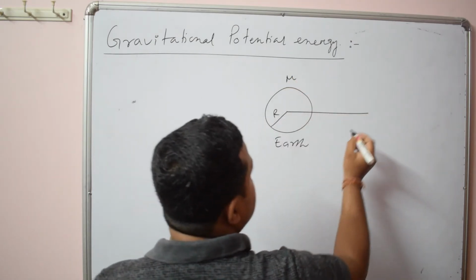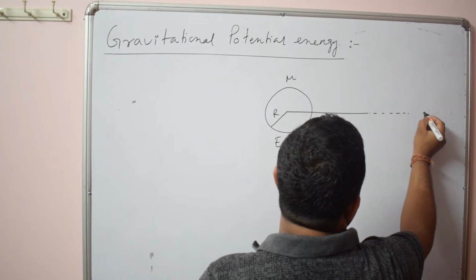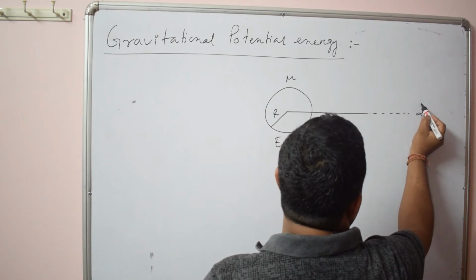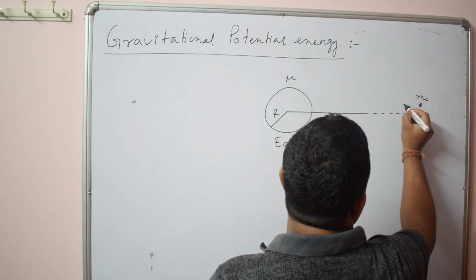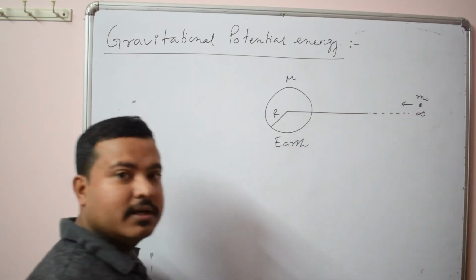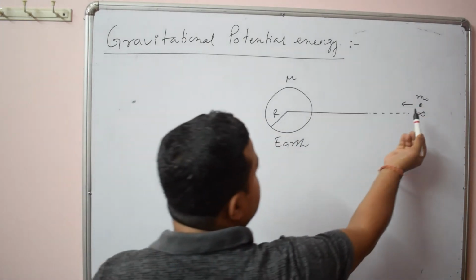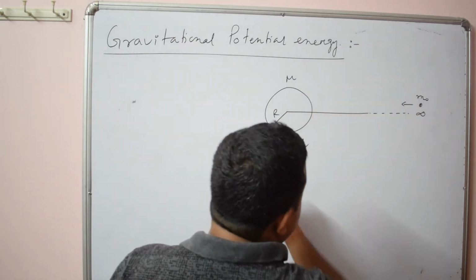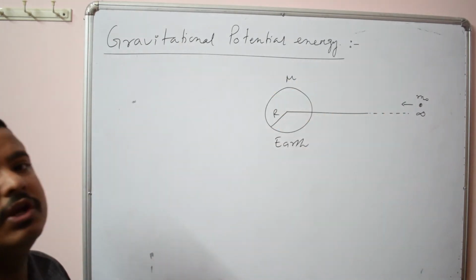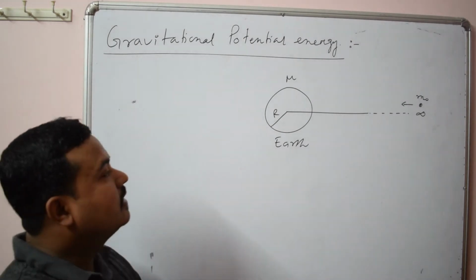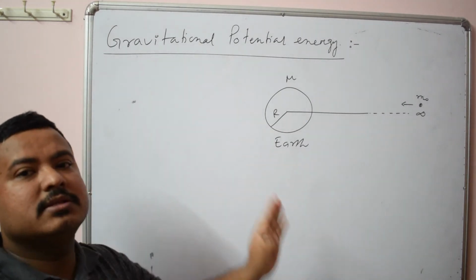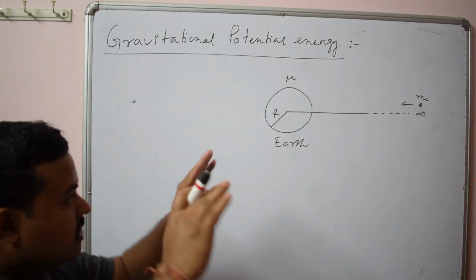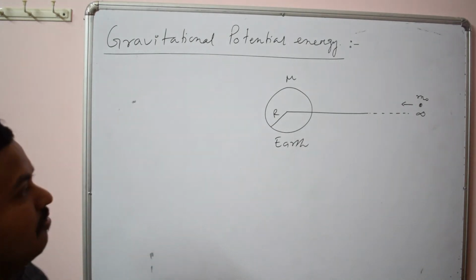Now suppose we want to bring a point mass m naught from infinity. Now what is the meaning of infinity? Infinity means we want to bring this mass from outside the gravitational field of earth. For a certain body, there is a certain region of space where another body experiences a force due to it. That region of space is called the gravitational field.